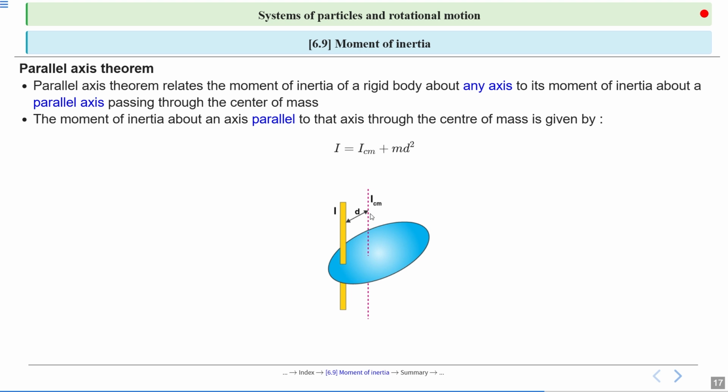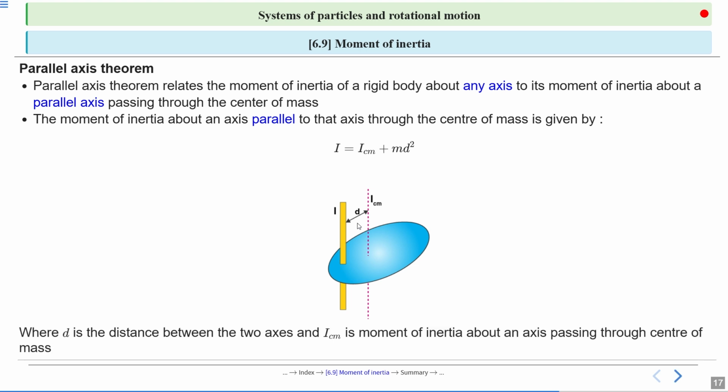So inertia increases because when mass is further from axis, rotation becomes harder. All right. ICM is the moment of inertia about an axis passing through the center of mass.